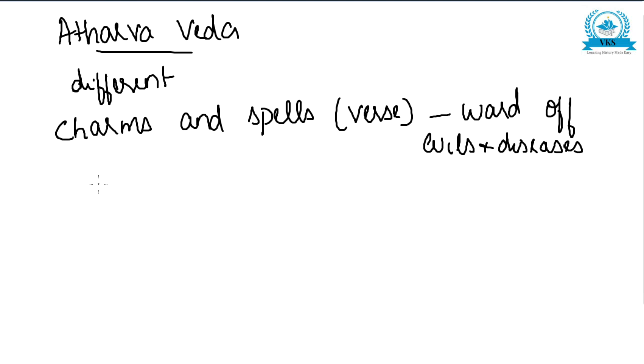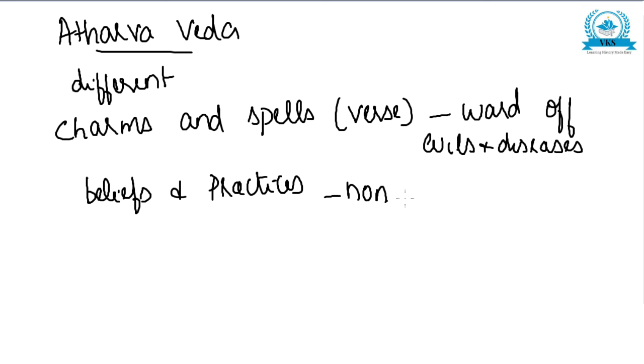They throw light on the beliefs and practices of non-Aryans. And they are divided into two parts.